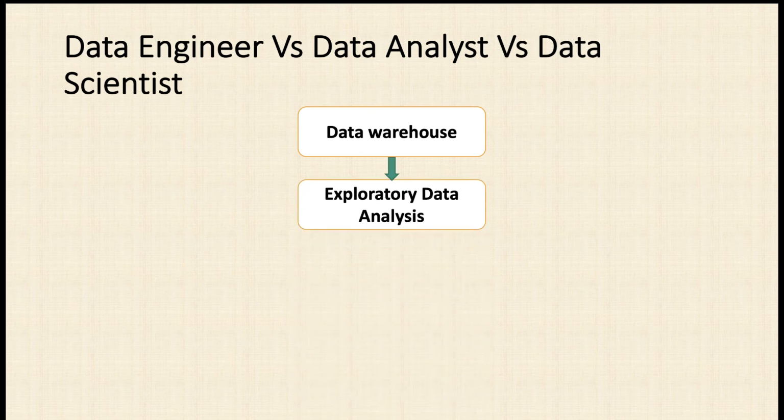Second, after collecting the data, the next step is exploratory data analysis. That data is not in a particular format. It may be structured, it may be unstructured, it may be clean, it may not be clean, and some missing values are there. All those processes are carried out in this phase, that is exploratory data analysis.